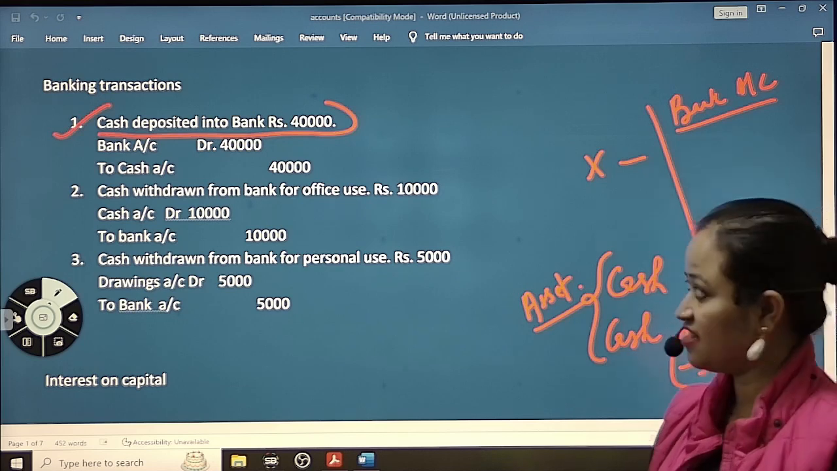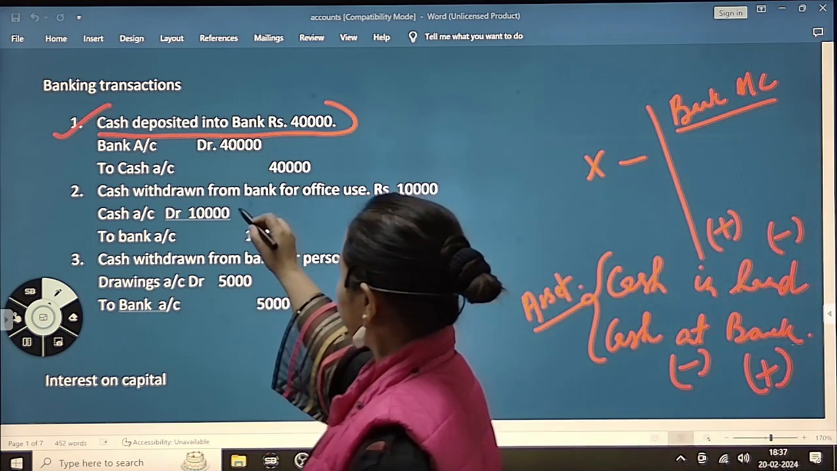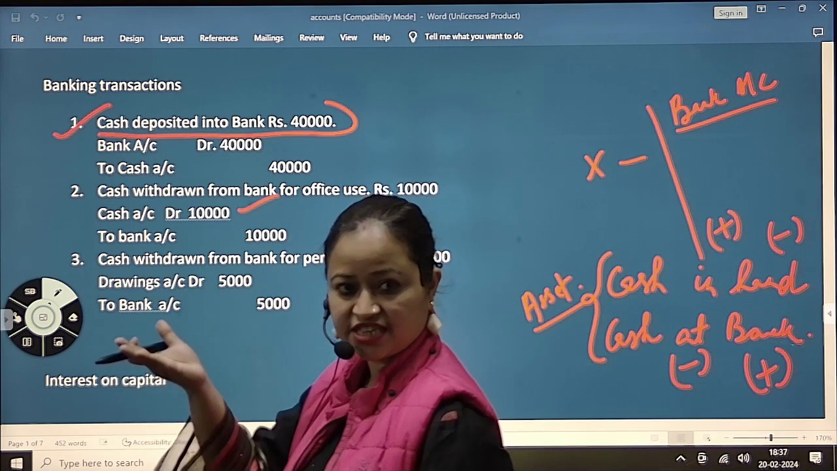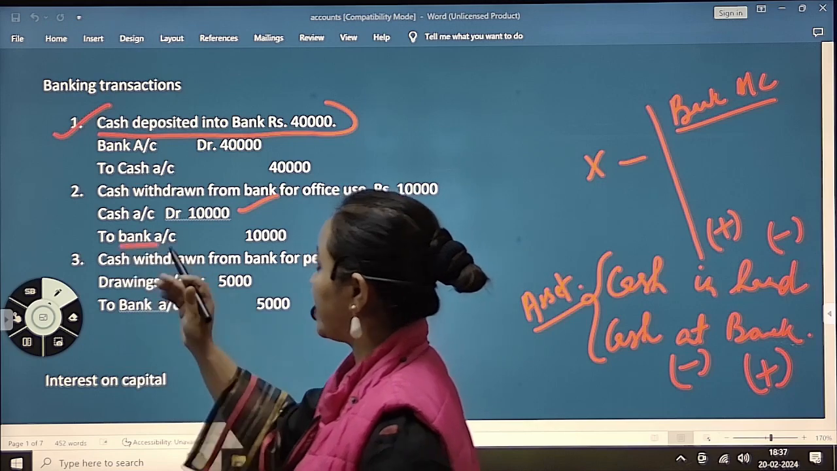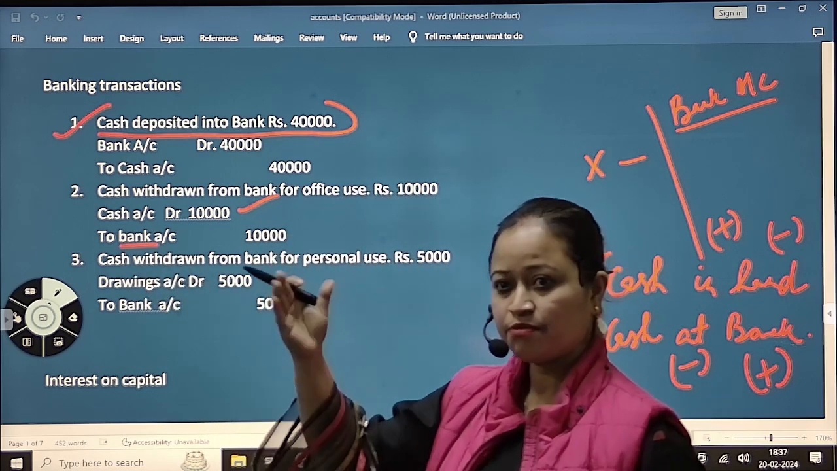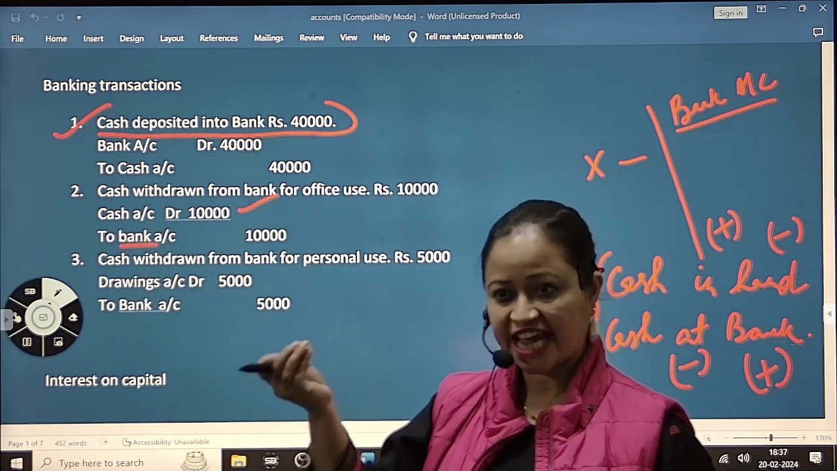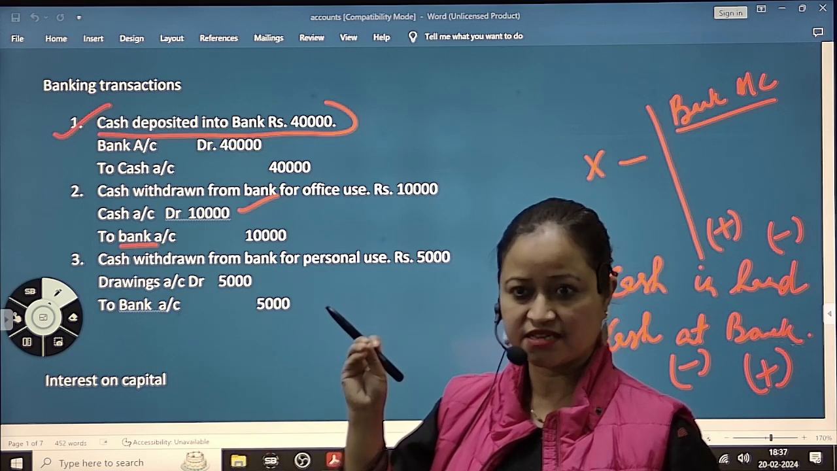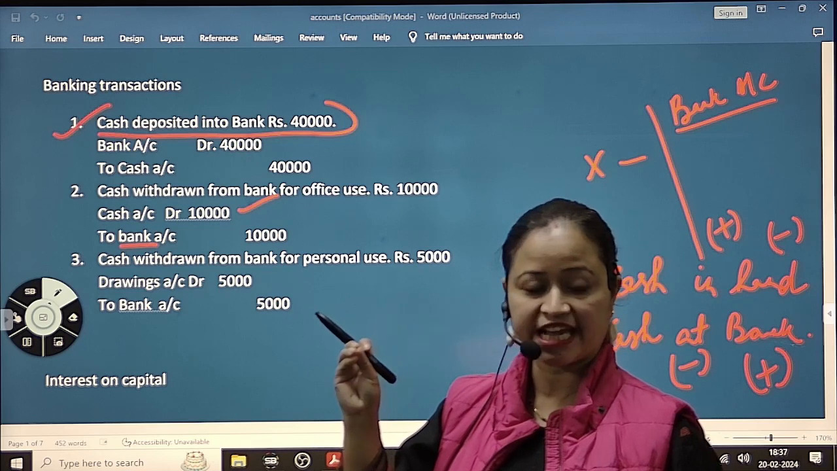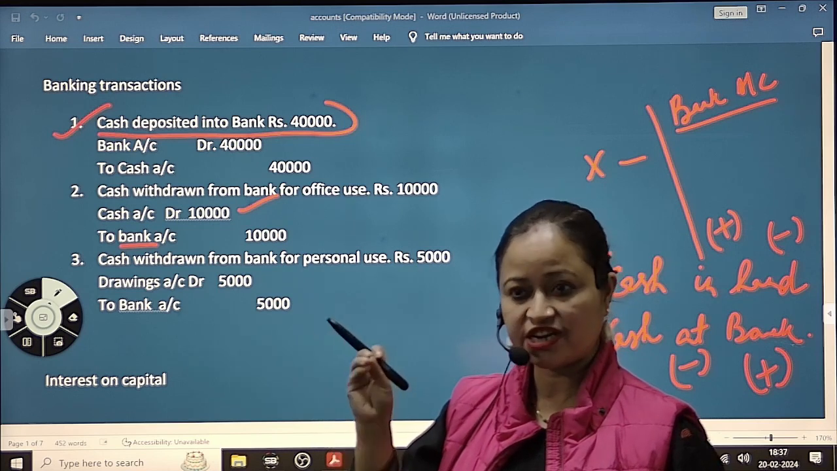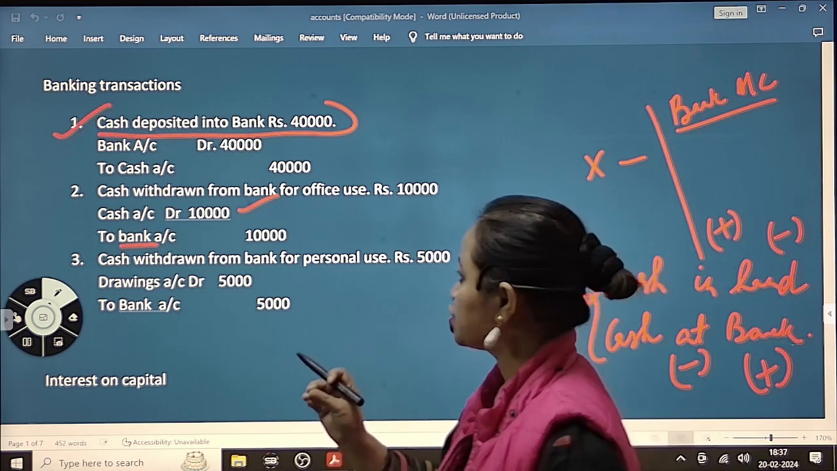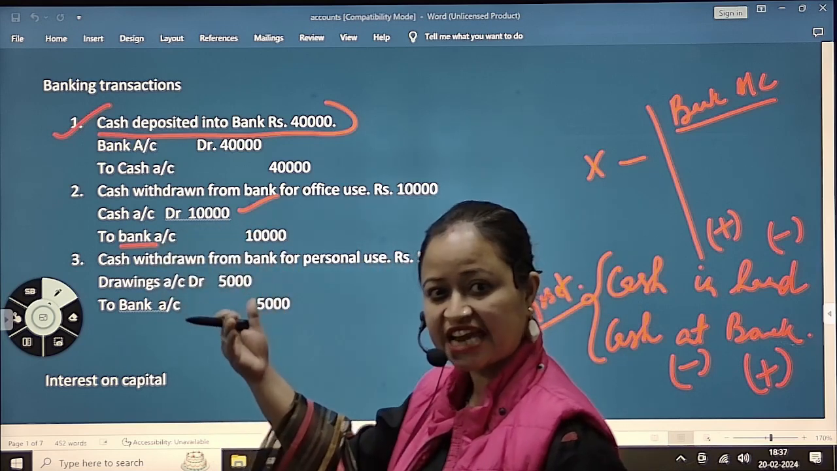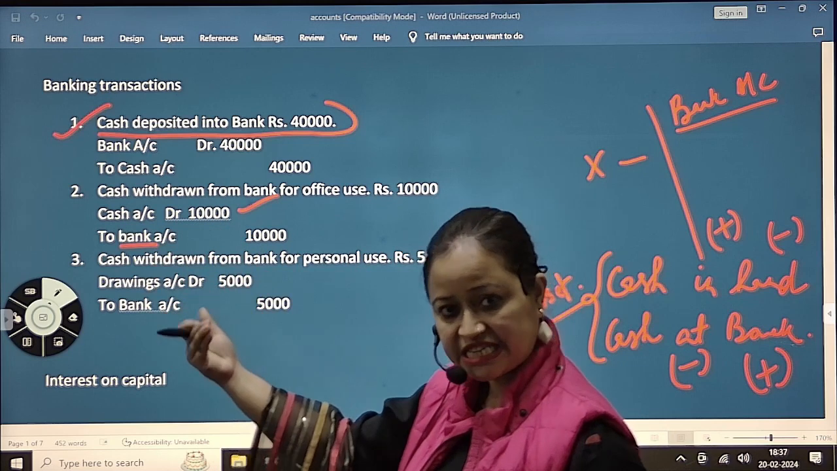ठीक है? In hand. Fine. So in hand, cash account, debit, that is cash is increasing. कहाँ पे decrease हो रहा है? So whenever we use the term bank, bank ही लिखना है. Check, draft, everything, we will write bank. ठीक है? We will not write check account, we will not write draft account, we will write bank account. Okay? So cash account debit to bank account. So cash is increasing and in the bank money is decreasing.